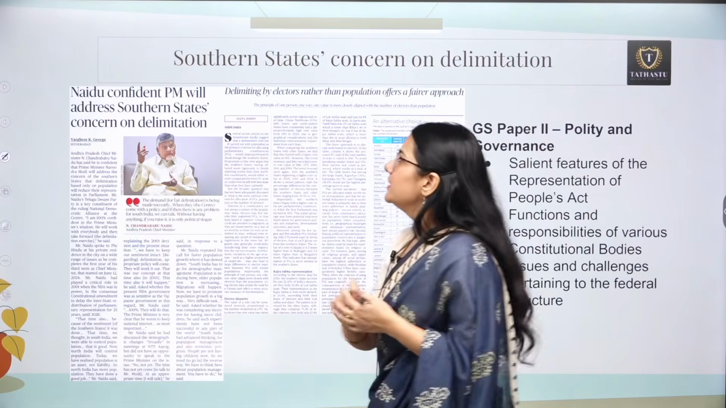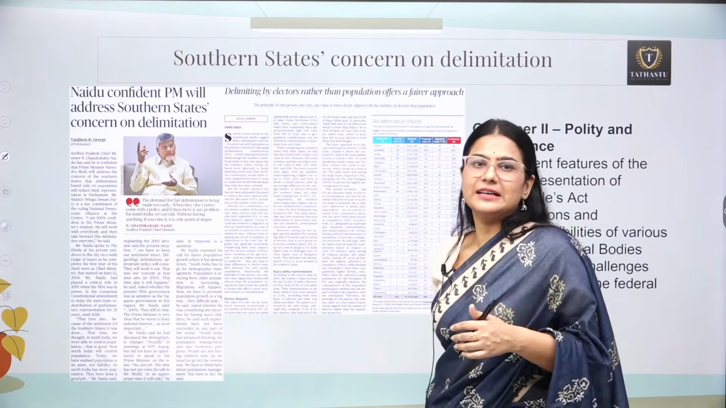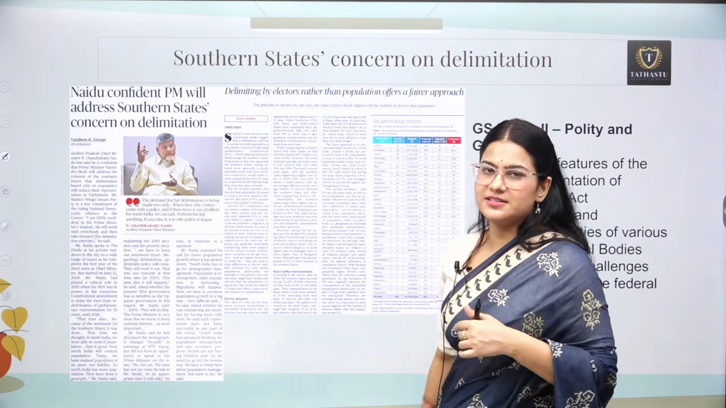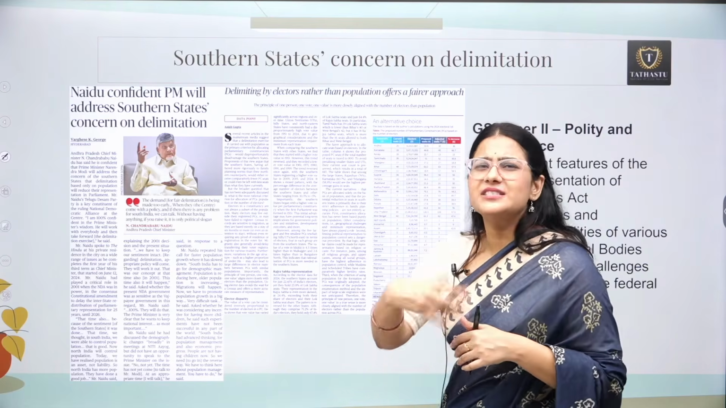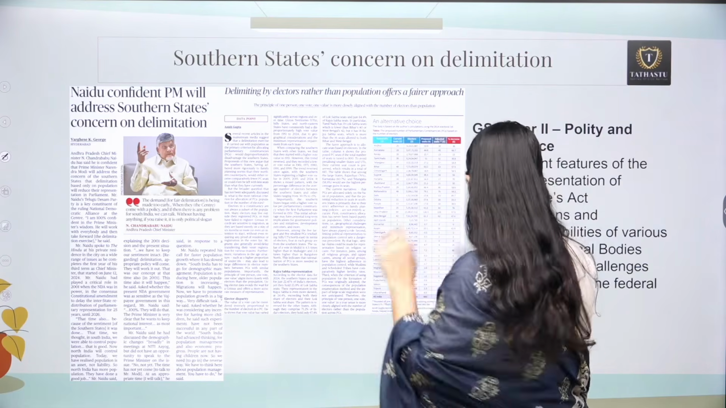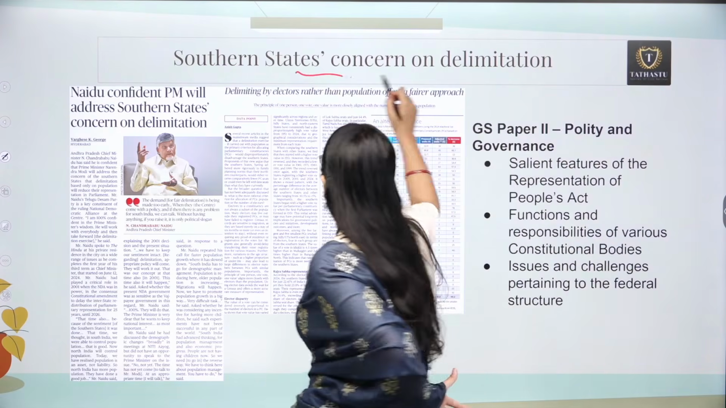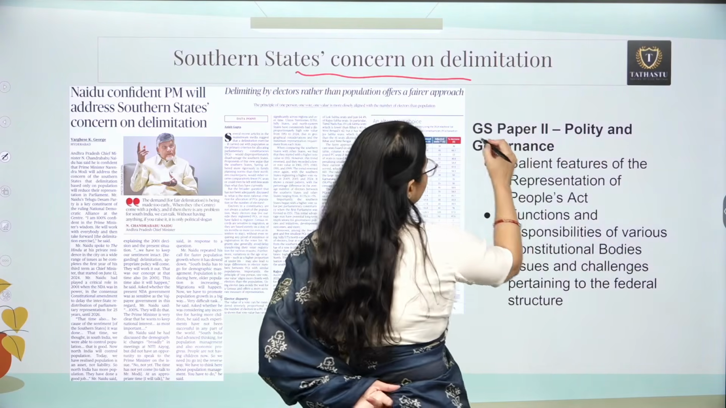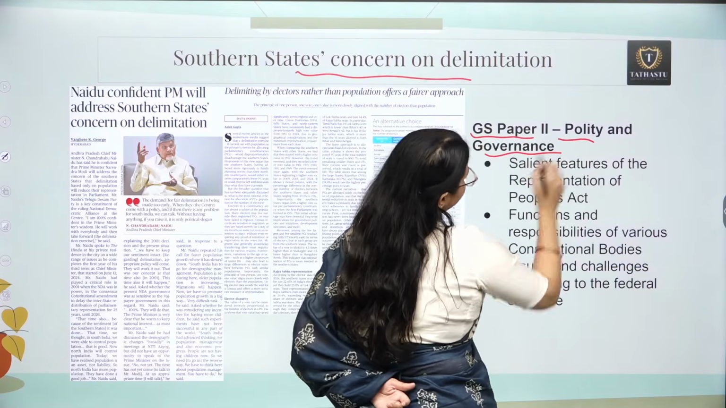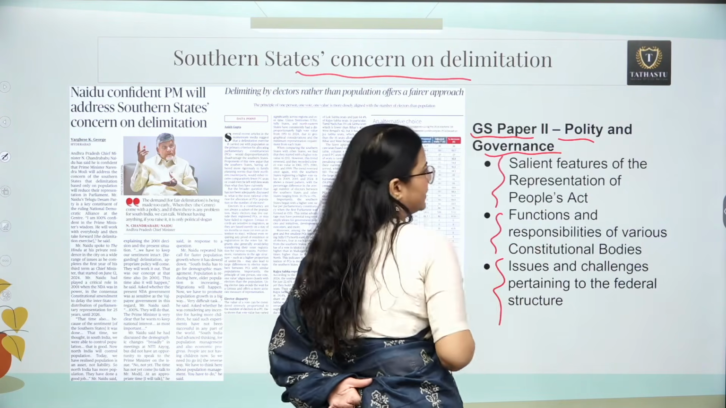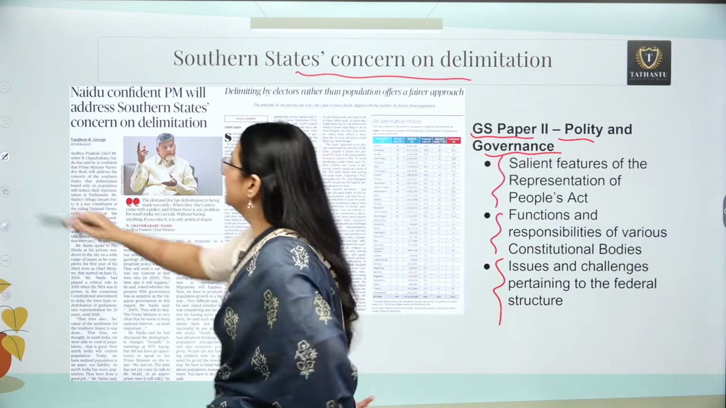Now let's come to our second news. The second news is: what are the apprehensions, what are the concerns of the southern states, and what is the meaning of this delimitation in general? This particular topic you can use in your GS Paper 2 polity and governance part, again in these headings. Now let's start the topic.